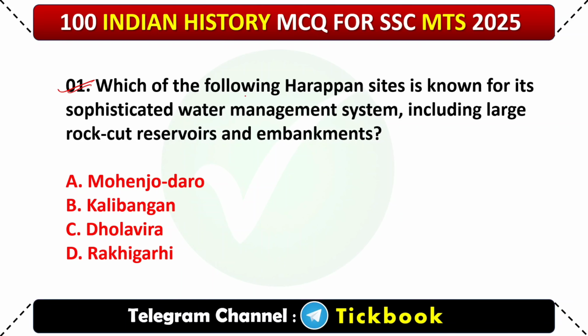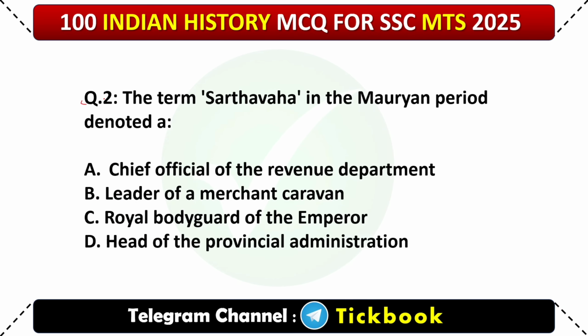Question number 1. Which of the following Harappan sites is known for its sophisticated water management system, including large rock-cut reservoirs and embankments? Option number C. Dholavira. Question number 2. The term Shartavaha in the Mauryan period denoted as?